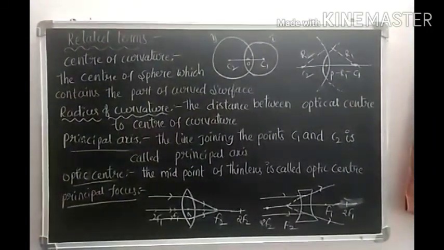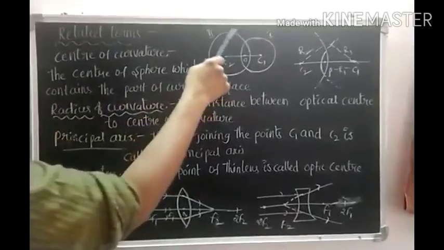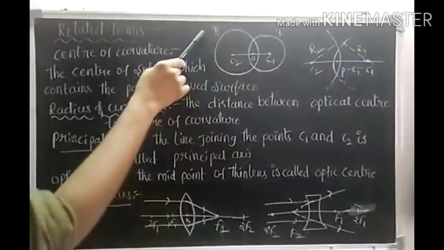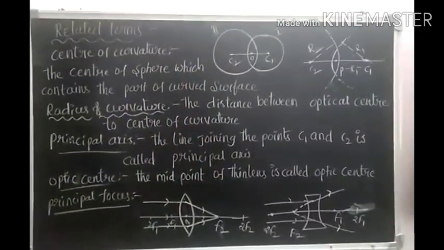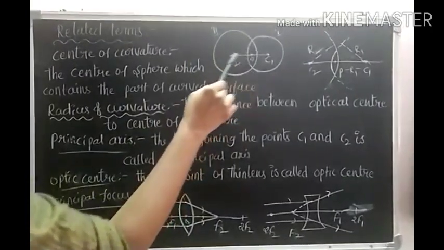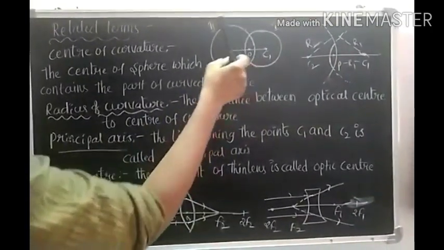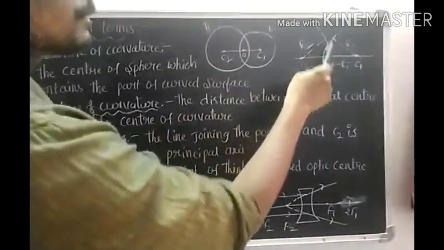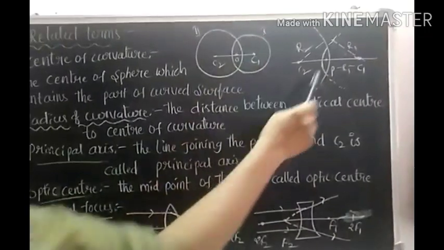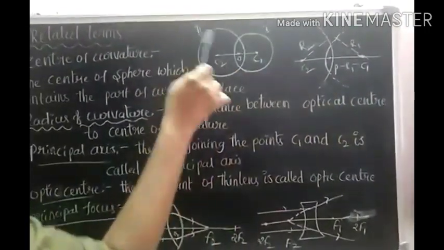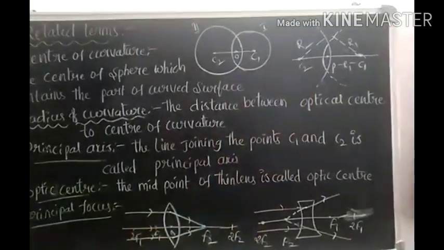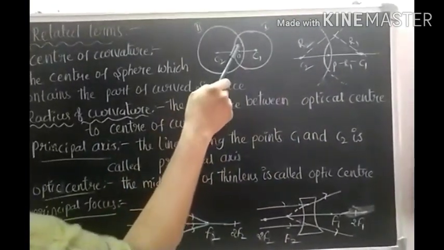lenses. So first, this is one sphere, this is another sphere. Let me take this as the first sphere, and this as the second sphere. When we separate this portion from this sphere, it appears like this. So this small portion we are taking from the first sphere, and this portion from the second sphere. When we join these two, it appears like a lens. So what are the related terms